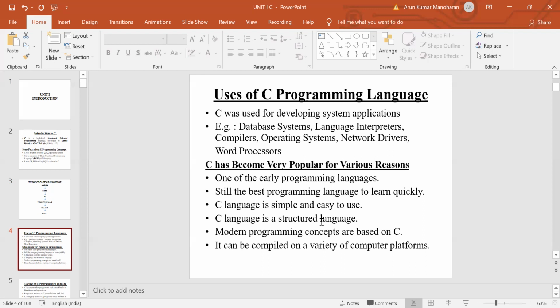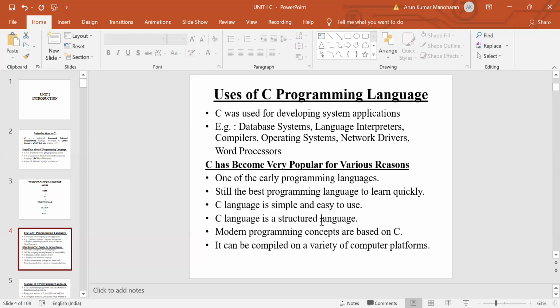Some of the applications are database system, language interpreter, compiler, operating system, network driver, and word processor. A database is a collection of data or information. The interpreter is used to translate a program one statement at a time into machine code. This is for translating high-level language into machine understandable code.